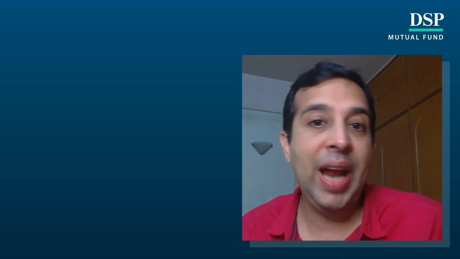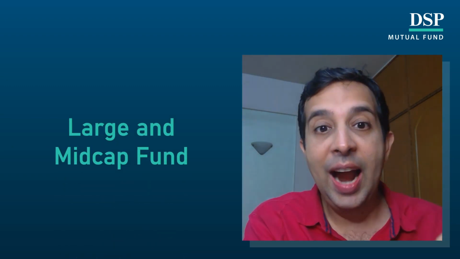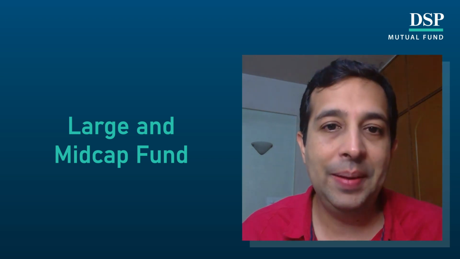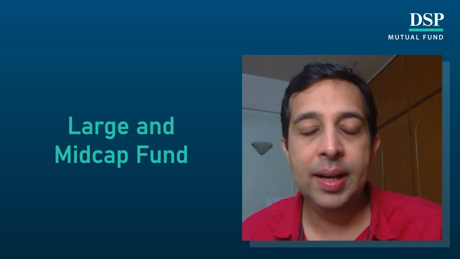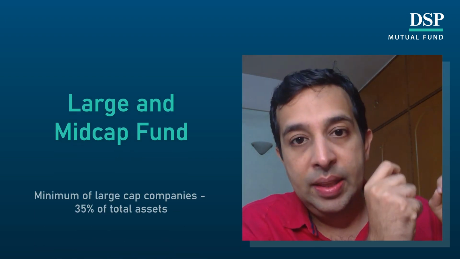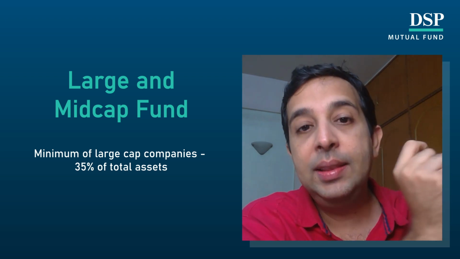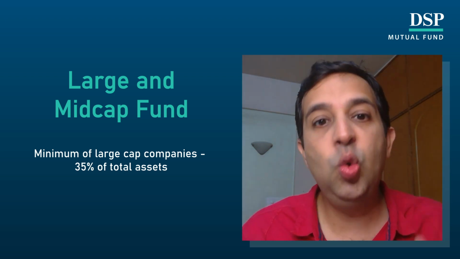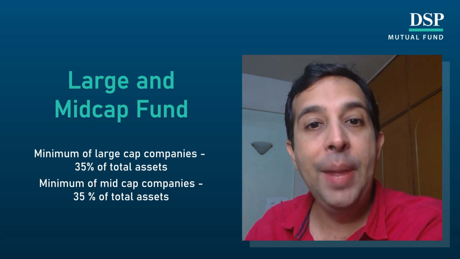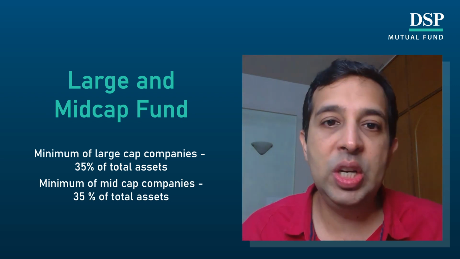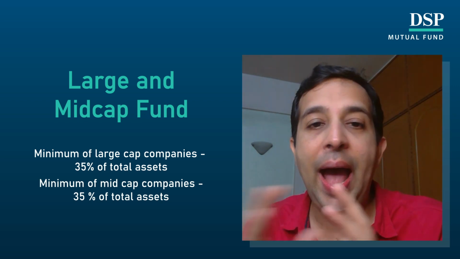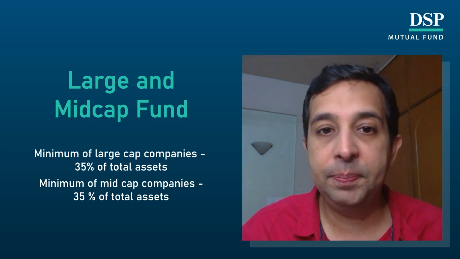Now let's come to the next category, which is called large and mid cap. These names are self-explanatory. In a large and mid cap fund, as per SEBI classification, the fund should have at least 35% in large caps and at least 35% in mid cap stocks. The remaining allocation the fund manager can invest based on their view and the thought process of the fund.